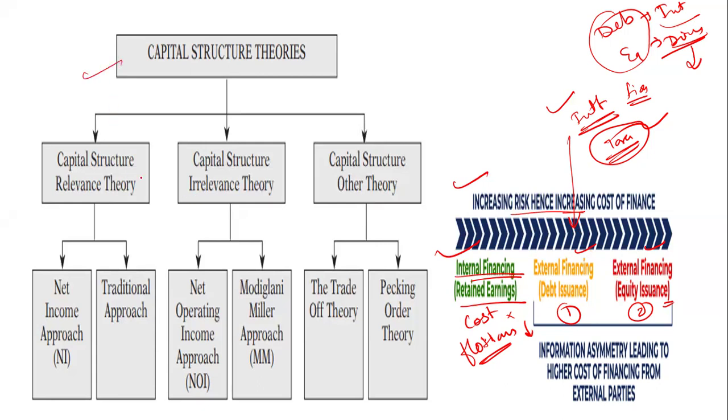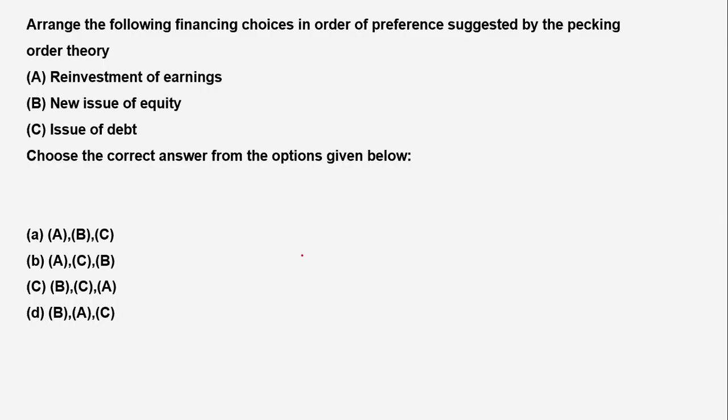In capital structure there is a relevance theory and an irrelevance theory, and there are other theories: the trade-off theory and the pecking order theory. The pecking order theory is another theory of capital structure. In the relevance theory there is the net income approach and the traditional approach. In the irrelevance theory there is the NOI approach and the MM approach.